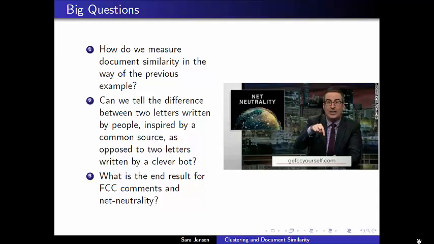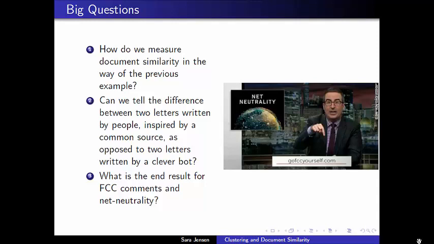Second might be, can we tell the difference between things that were written by people and things that were written by bots? And we have to be a little bit careful when we perform this kind of analysis in thinking about both sides of this, because some of the things that bots might do are meant to mimic human behavior.